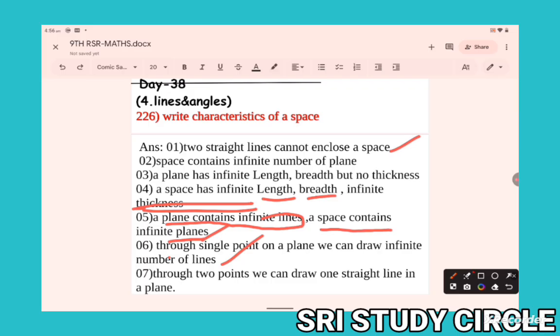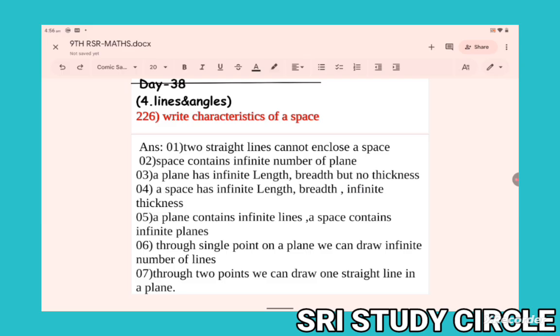Through 2 points, we can draw one straight line in a plane. These are the characteristics of a space and the differences between space and plane. Okay, now next.